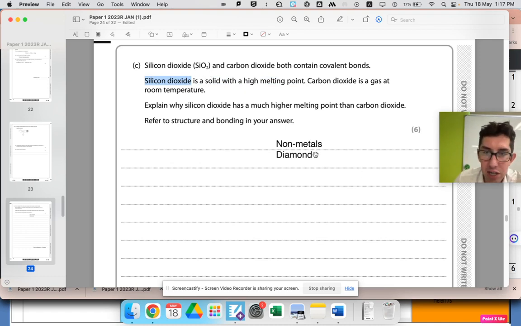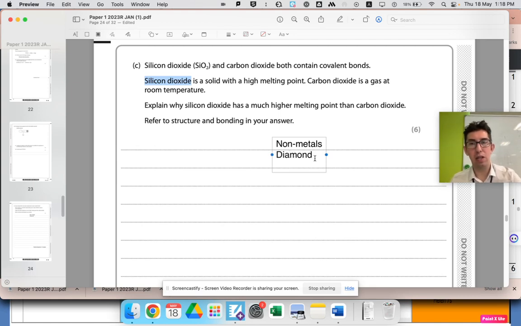Other ones they occasionally use are silicon on its own. So silicon, the non-metal metalloid, is also a macromolecule, and also germanium. Those are the only three not mentioned in the spec, which they love talking about: silicon dioxide, most common, silicon, germanium. Of course, there are other ones, but they don't really mention them often.